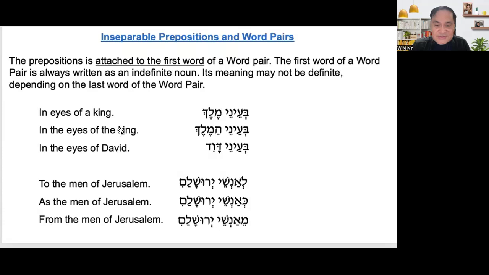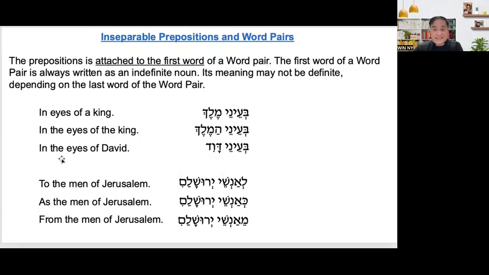Now let's do the second, which is definite. In the eyes of the king. It is definite, so the translation, of course, is the same. There is no changes. Bi'enei Hamelech. So there is additional.